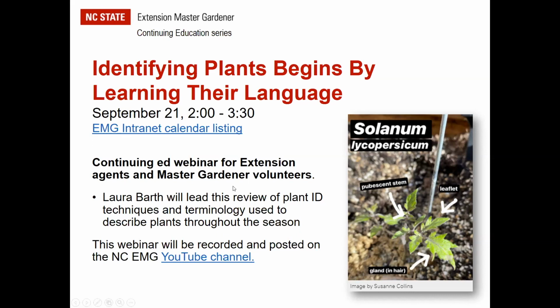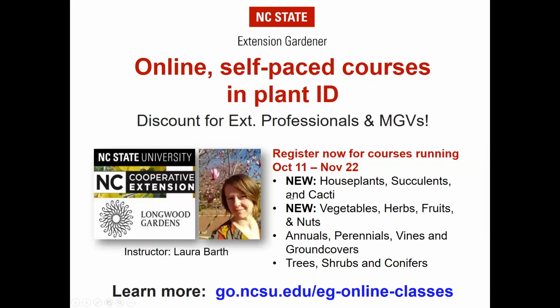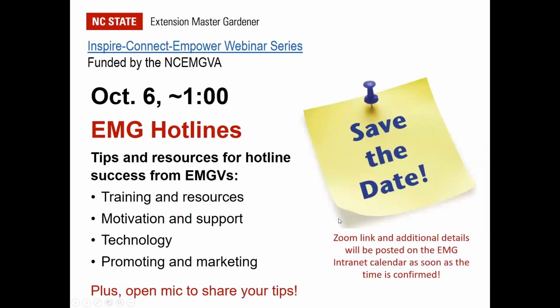So you may decide after that to sign up for some of the courses, which will actually be starting again in October. There'll be a series on houseplants. There'll be a series just focusing on edible plants. Then the annuals, perennials, vines, and ground covers, and the trees, shrubs, and conifers. So lots of great plant ID courses. Full schedule coming up this fall.